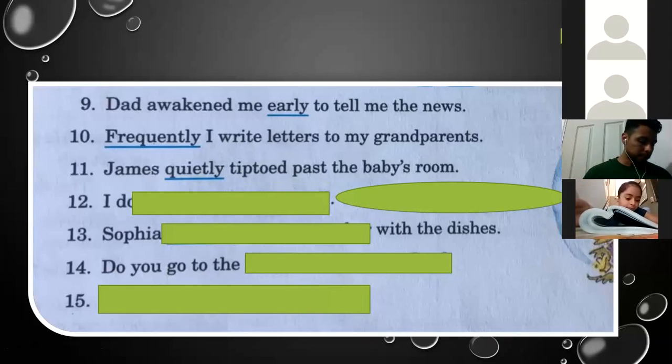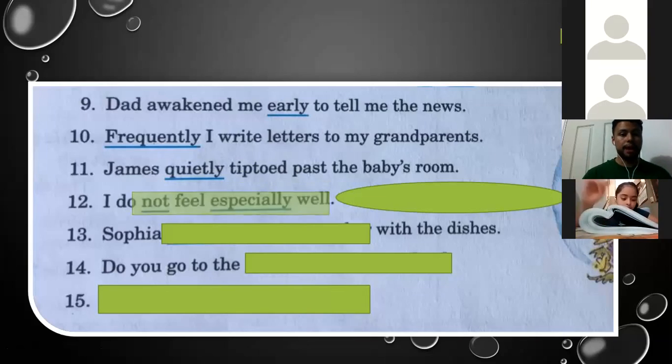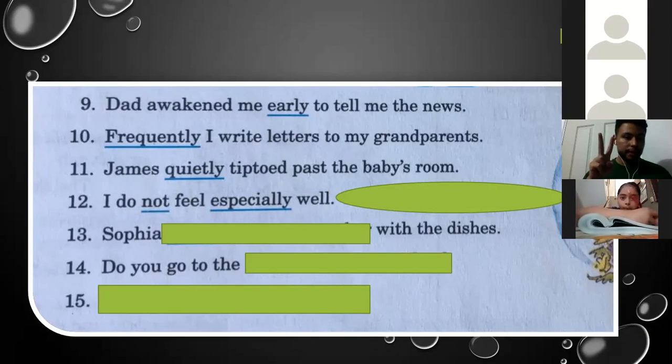Number 12. I do not feel especially. Not, especially. Yes, not. Remember that. Not is another adverb. Keep it up. We have two adverbs here. And this is a special note later. Number 13. Sophia always helps her mother with the dishes.